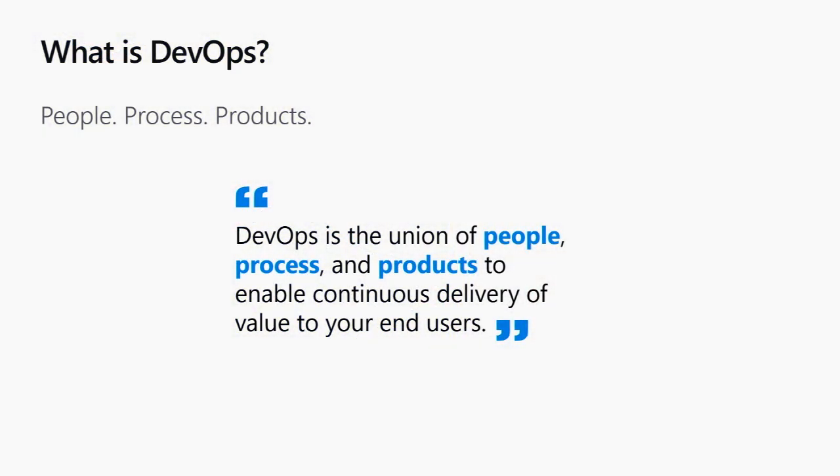So, I think many people here know what DevOps is. DevOps is the union of people, process, and products. And the goal here is to enable continuous delivery of value to our end users. So, who said that? The famous black shirt. It's Donovan Brown. He's the head of DevOps at Microsoft. So he said that DevOps is the union of people, process, and products.